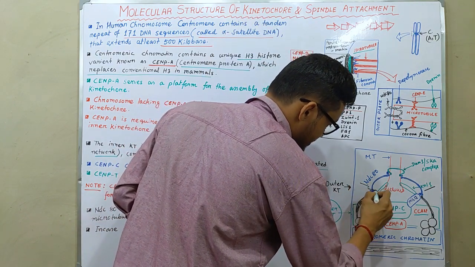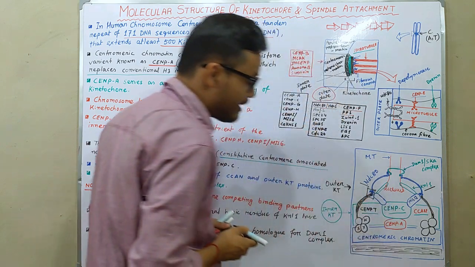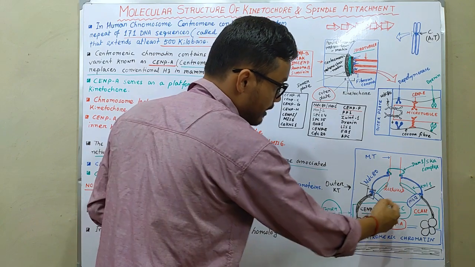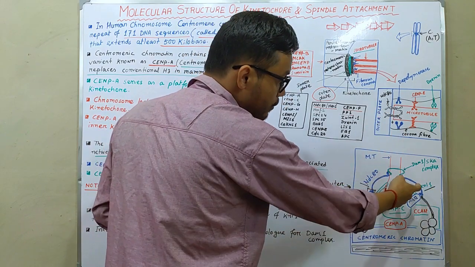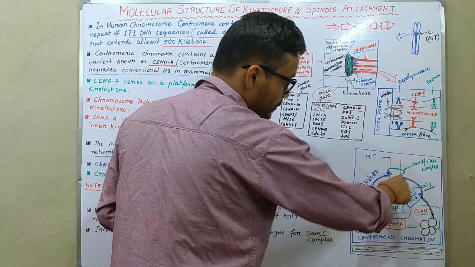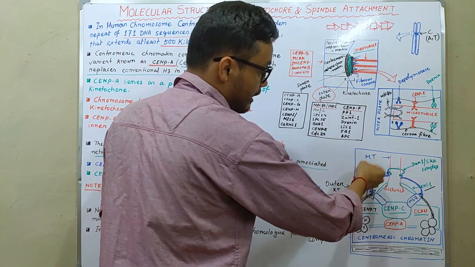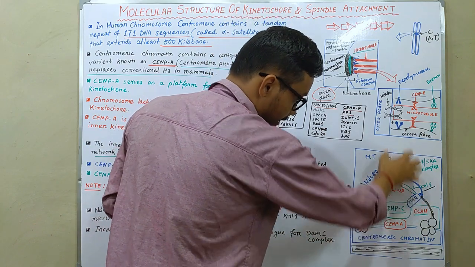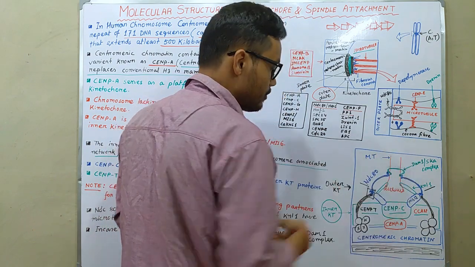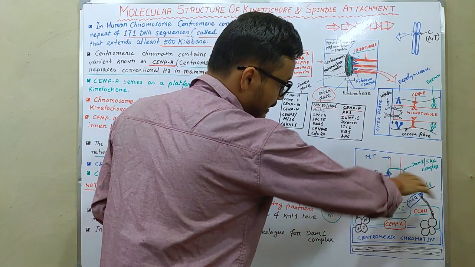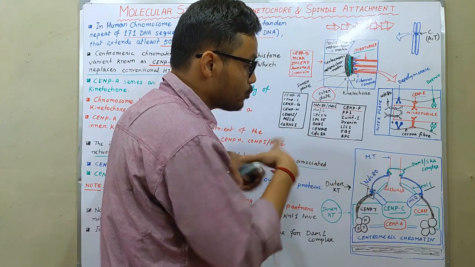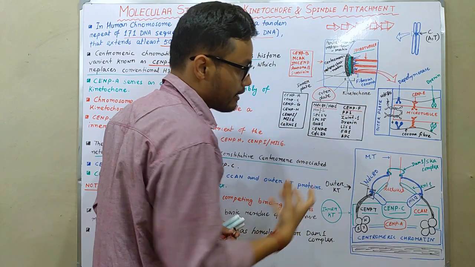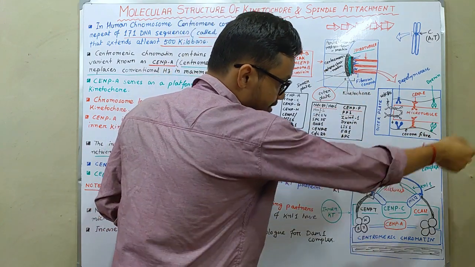KNL1 holds the microtubule, and it further helps the NDC80 proteins to bind with those red colored microtubules. Those NDC80 molecules grab the microtubules from every 360-degree angle, and here the SKA